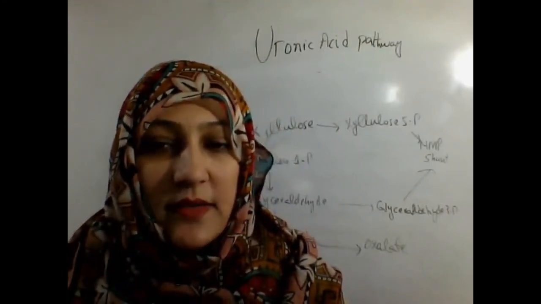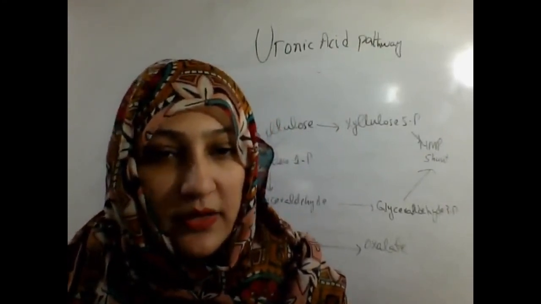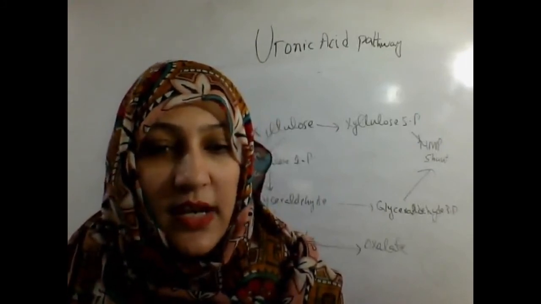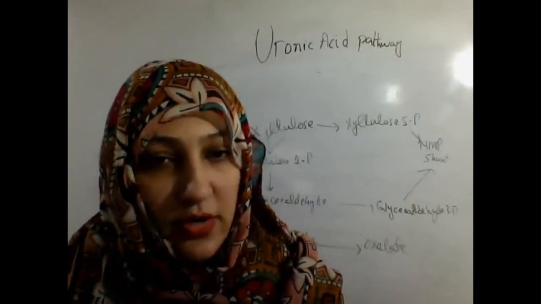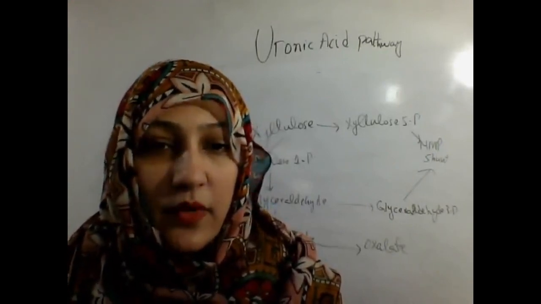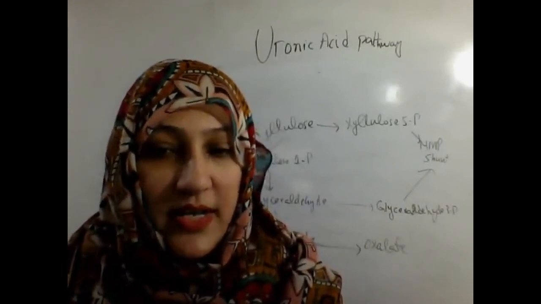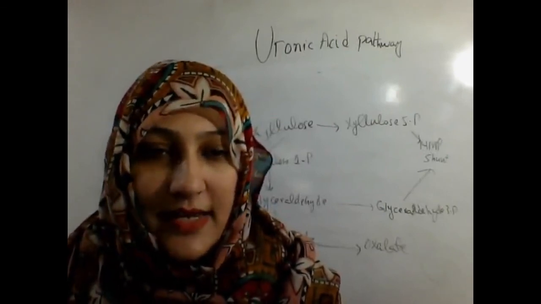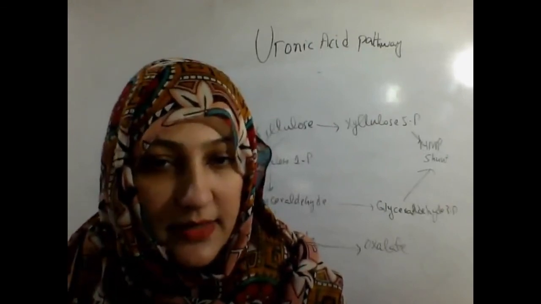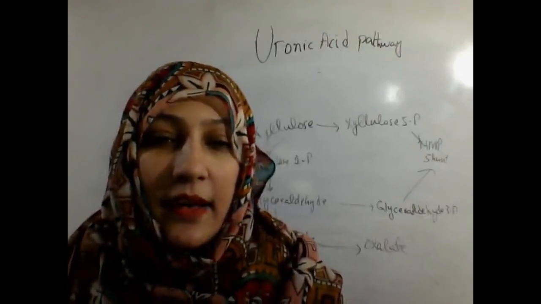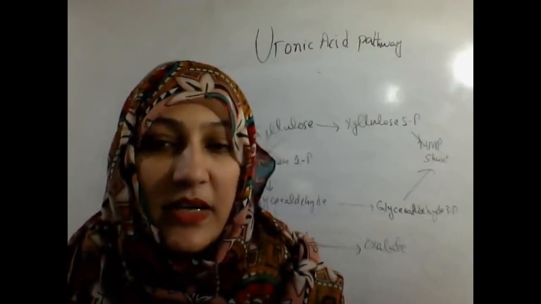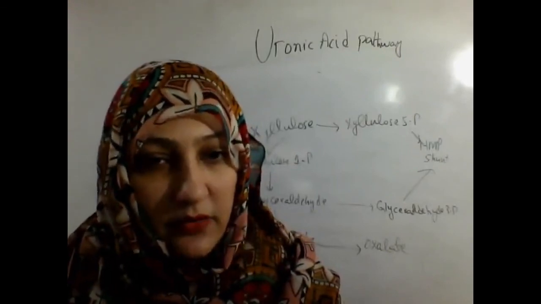Uronic acid pathway is also a very important pathway because it is used as the alternative pathway for glucose oxidation, in which different types of uronic acids are produced: glucuronic acid, oxalic acid, ascorbic acid, glycolate, and different precursors of the HMP shunt pathway.